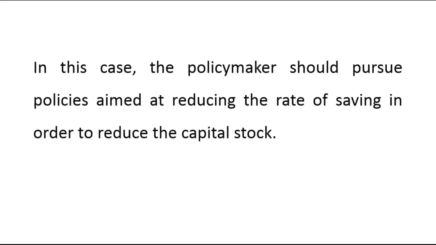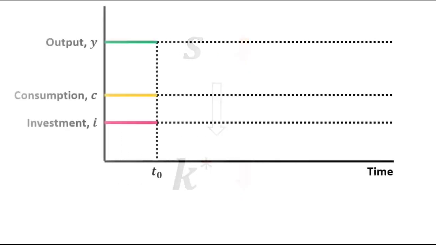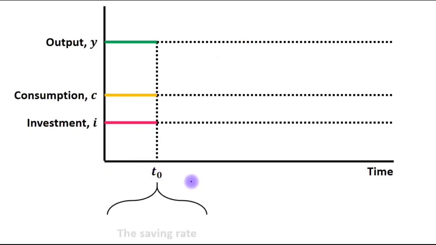In this case, the policy maker should pursue policy aimed at reducing the rate of saving in order to reduce the capital stock. Suppose that these policies succeed and at some point of time, call it t0, the saving rate is reduced.